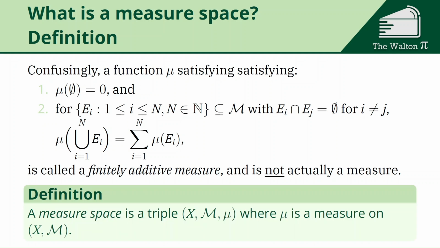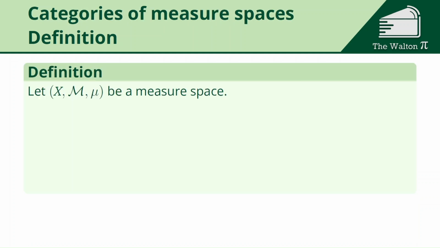And then lastly, a measure space is a triple, where X is your set, M is your sigma algebra, and then mu is a measure on that measurable space. There are also several different types of measure spaces. If the measure of the entire space X is finite, we say that mu is a finite measure.